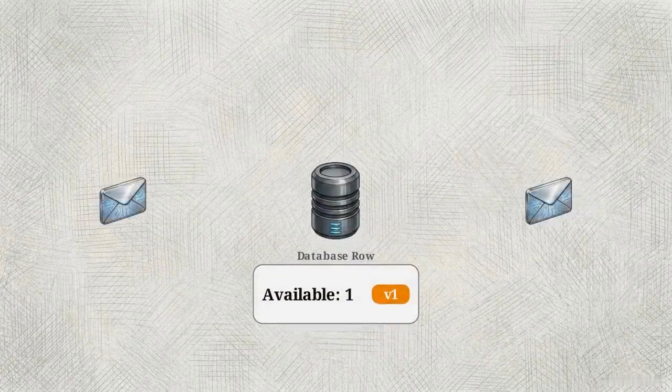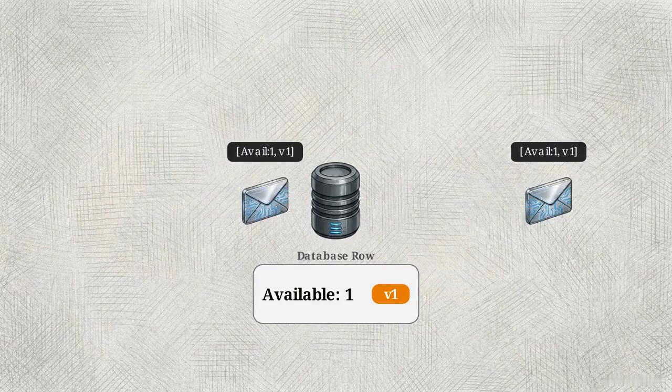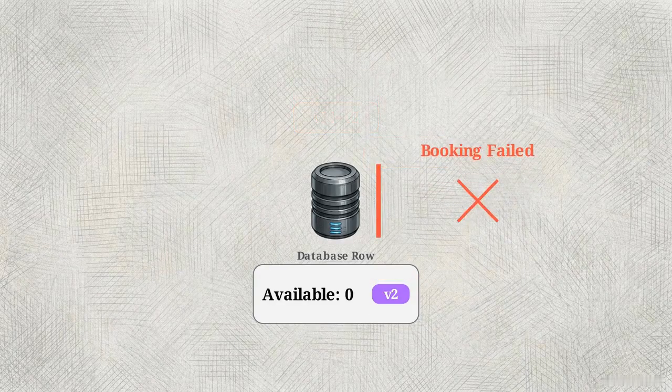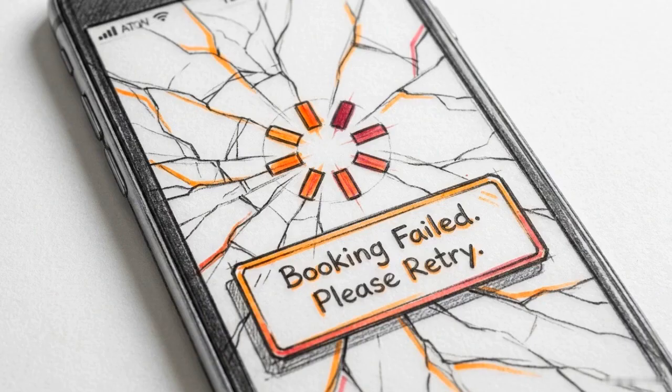An alternative is optimistic concurrency control. Here, the system proceeds without locks, reading the inventory count alongside a version number. It only updates the row if the version number hasn't changed. This shifts the conflict resolution burden to the application layer. Under high contention, the version check will fail repeatedly. The application must process massive volumes of retries, resulting in high abort rates and a frustrating user experience.